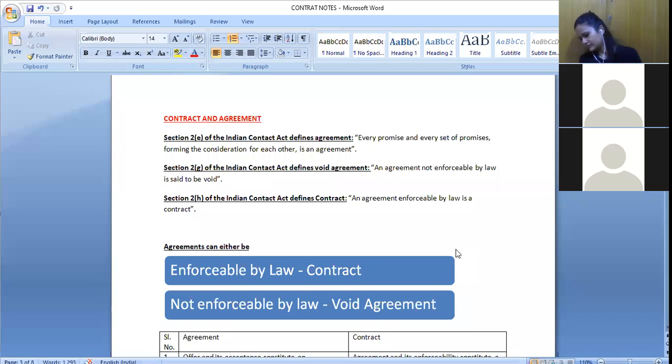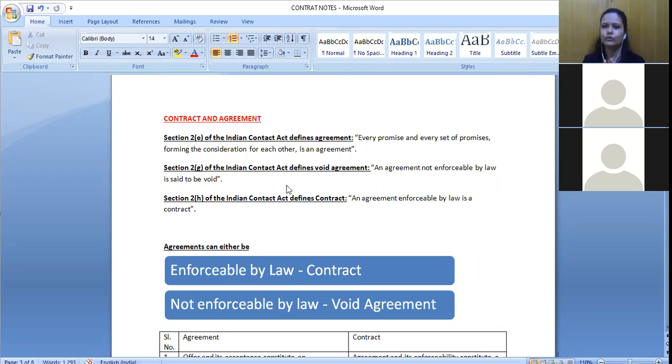So when I am giving you a cow and when you have paid me money, when the agreement is enforced already, I think that will be a valid contract between you and me. Okay. So when it is enforced, that means the contract is enforced, right? When I buy the cow and I give you the money, that means the contract itself is enforced. Now, what is the difference between contract and agreement? You will be able to understand with the help of these three different definitions.